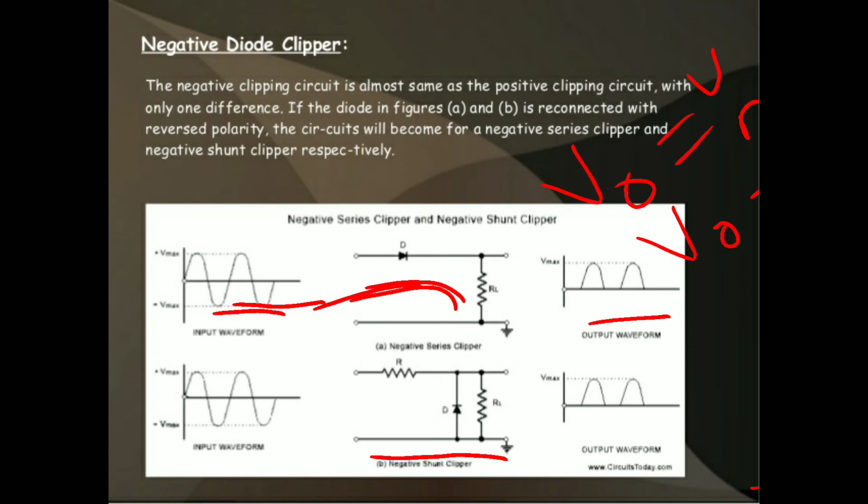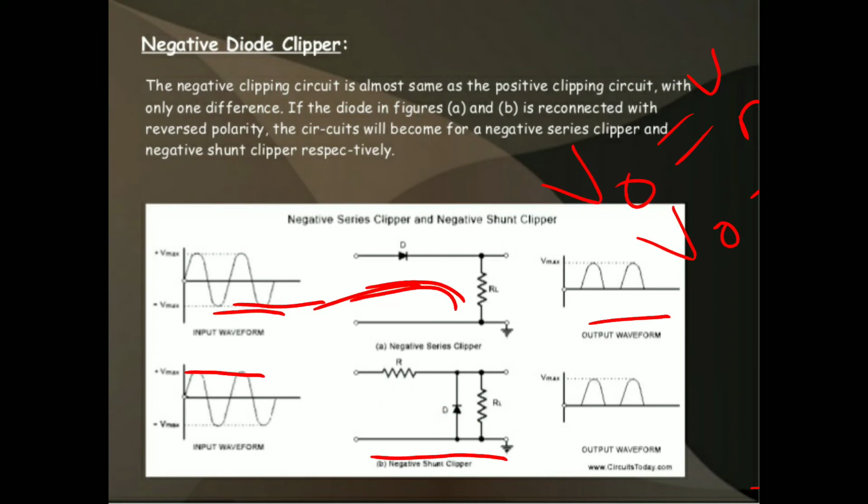Let us consider one positive half cycle, which is applied to the load resistor and to the diode. During the positive half cycle, the diode is in reverse bias condition. In reverse bias, the diode does not conduct and there is no voltage drop across the diode, so all the input is passed to the output. So the output is positive.